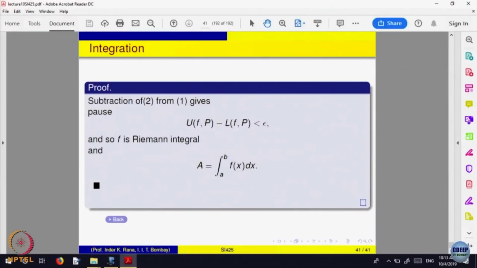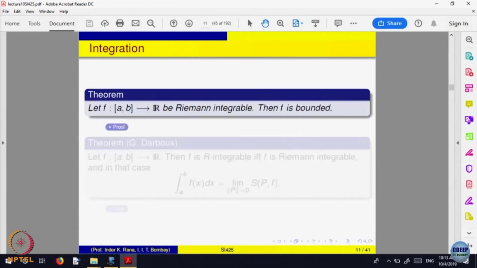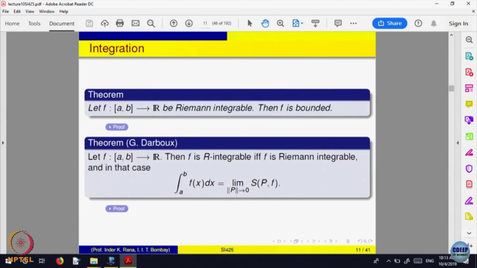Okay, right. So this says that, what is the advantage of this kind of a theorem? See, the advantage of interpreting the Riemann integral as a limit is that now if you want to look at the algebra of integrable functions, f is integrable, g is integrable, then you want to look at whether f plus g is integrable or not, right.